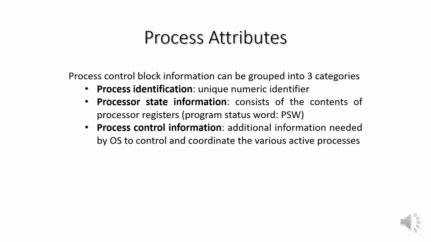Do you remember we have discussed two processor modes, kernel and user mode. At that time I told you there is a flag which will be set to 1 in user mode and set to 0 for kernel mode. So PSW sets that flag. Third, process control information. It has additional information needed by the operating system to control and coordinate the various active processes.